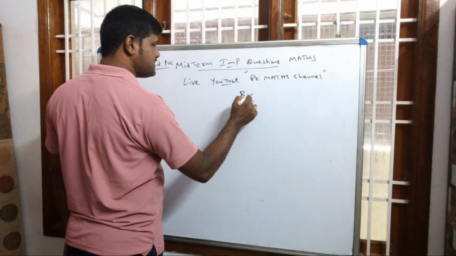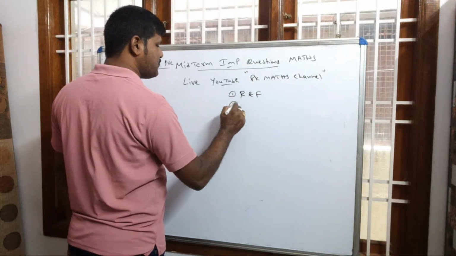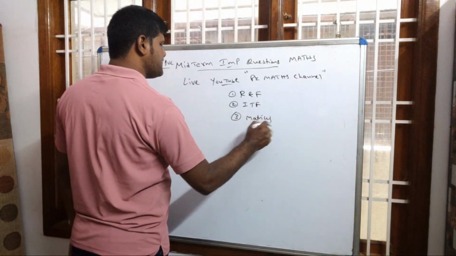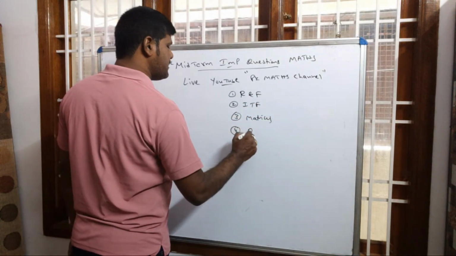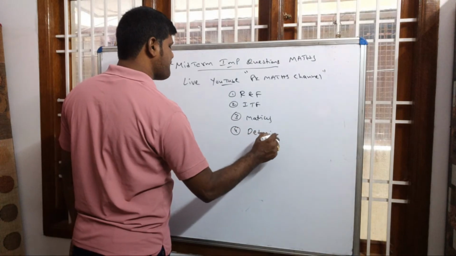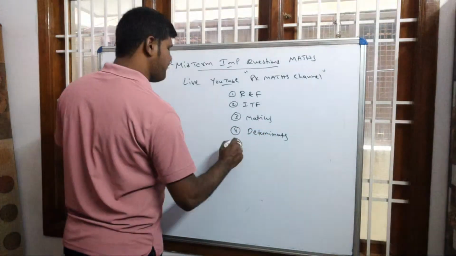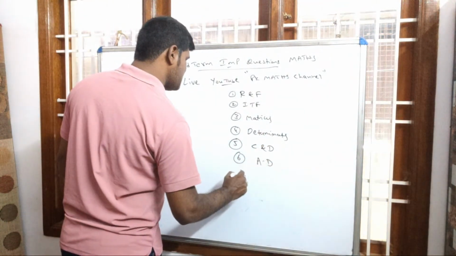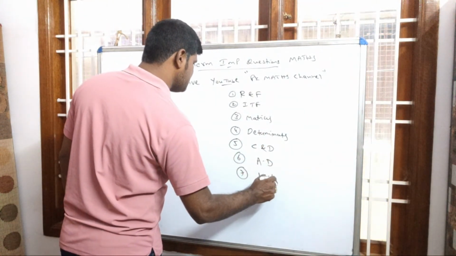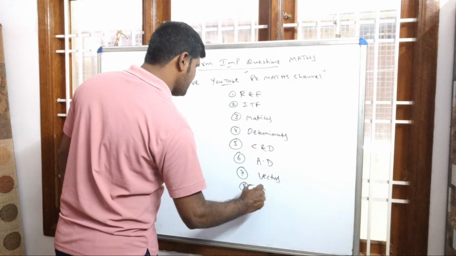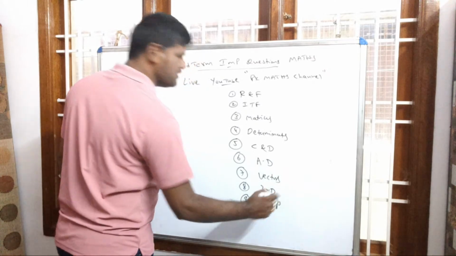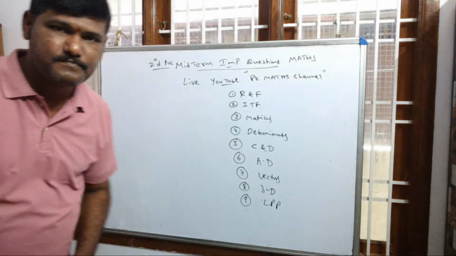Chapter number 1, relations and functions. Chapter number 2, inverse trigonometric functions. Chapter number 3, matrices. Chapter number 4, determinants. Chapter number 5, continuity and differentiability. Chapter number 6, application of derivatives. Chapter number 7, vectors. Chapter number 8, 3D. And the last chapter is LPP. These are the chapters they are conducting tests for.